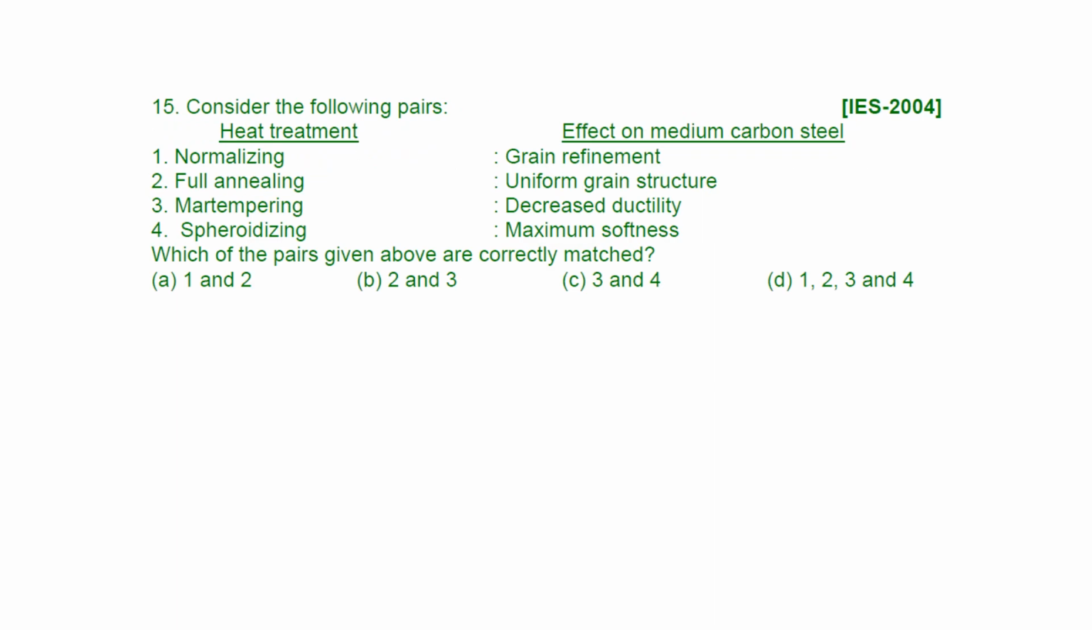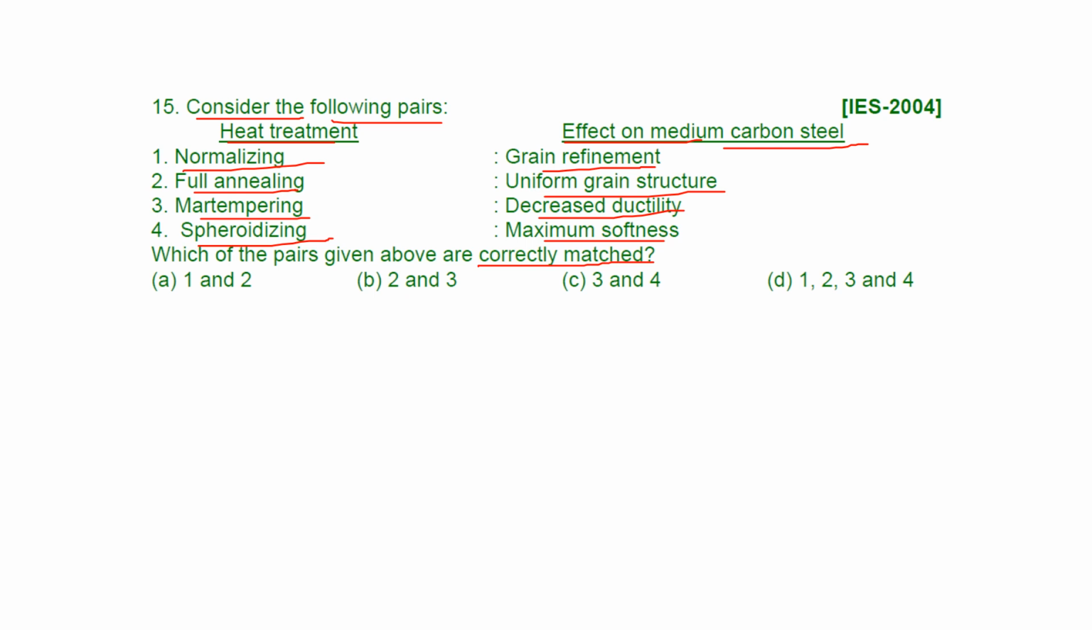Next, considering the following pairs, here is heat treatment and its effect on medium carbon steel. Normalizing, full annealing, martempering, spheroidizing. The effects listed are grain refinement, uniform grain structure, decreased ductility, maximum softness. They are asking which one is correctly matched.